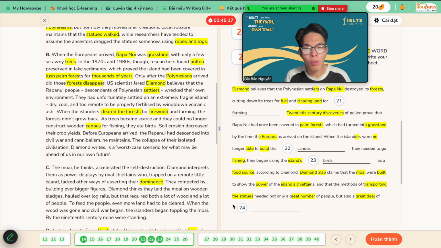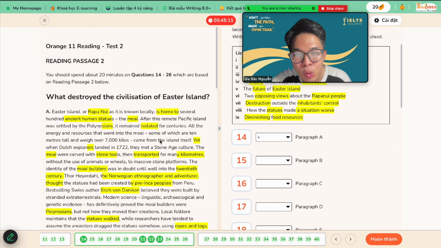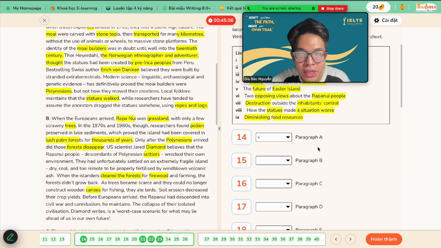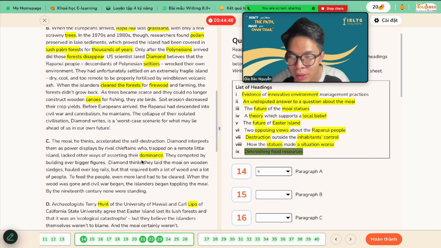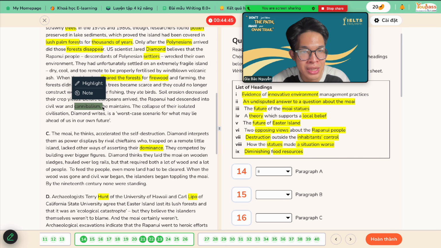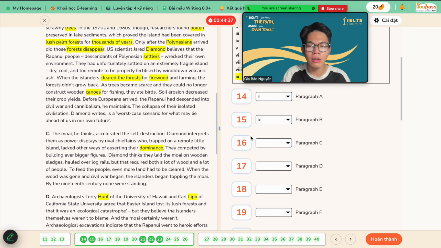Okay, so question 24 cannot stay undone, right? Move on to the next one, question 15. Do we have any answer for question 15, guys? This one, diminishing food source, right? Which means they cannot build canoes. They cannot go out for fishing. That's why they eat birds for food, right? Diminishing food resources, or to a certain extent of the time, they also eat people. This word cannibalism, which means eating people of the same kind, right? So the answer is number 9. Number 9. Okay, lovely. Move on to the next one, right?